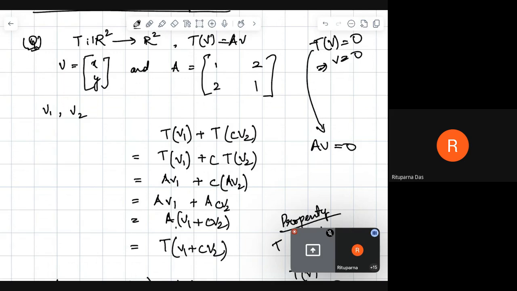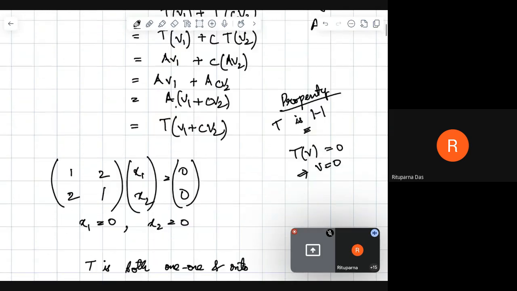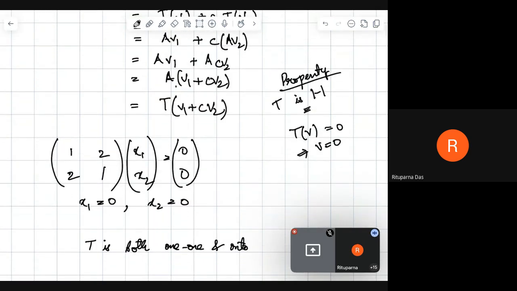So AV equal to 0 is the null space of A, and the null space of A only contains the 0 vector. So we showed this particular property that TV equal to 0 implies V equal to 0, and hence it is equivalent to T being 1-1. Okay. And what about the onto condition?